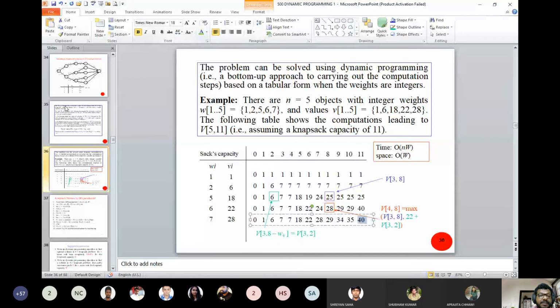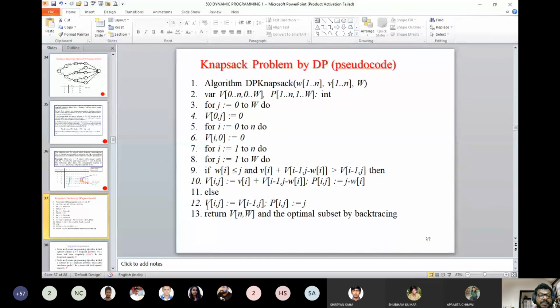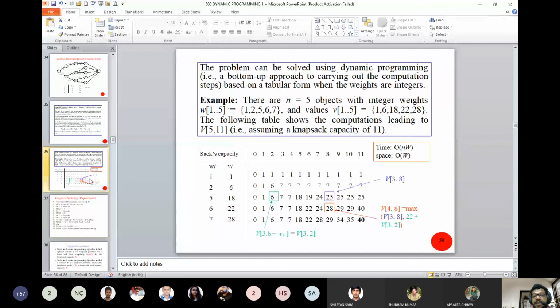Right? Look into this algorithm. The algorithm is very simple. The key is the recursive formula which is to be included. But if I run this program, this particular V[i][j], which is maintained by this matrix, will give me the value of the optimal solution.